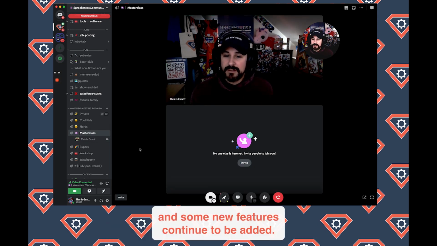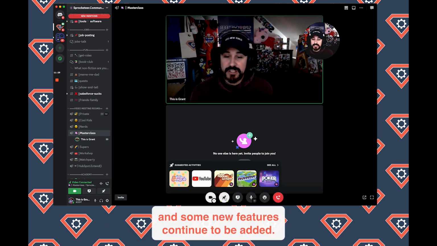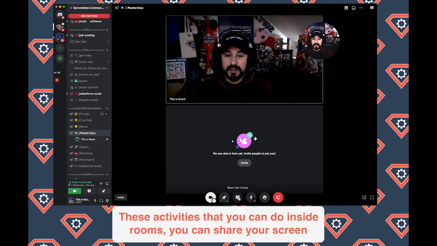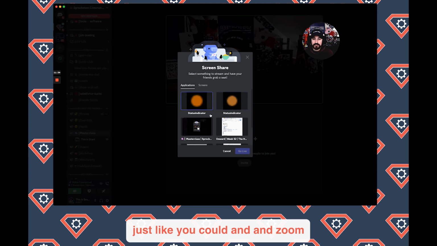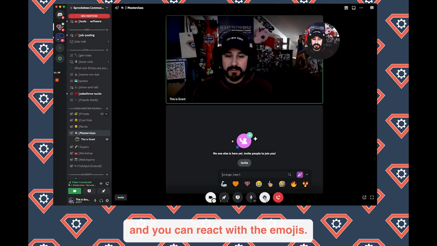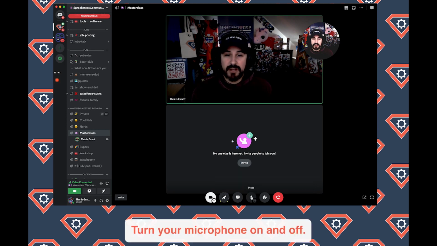And some new features continue to be added. This is a new one, these activities that you can do inside rooms. You can share your screen just like you could on Zoom. And you can react with emojis, turn your microphone on and off.